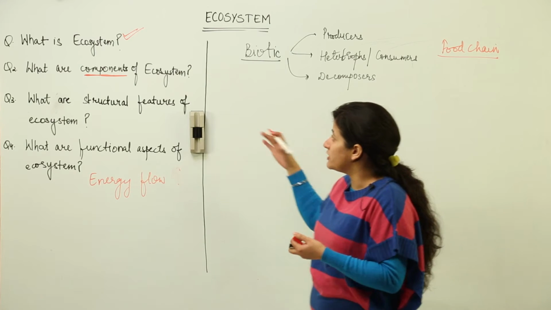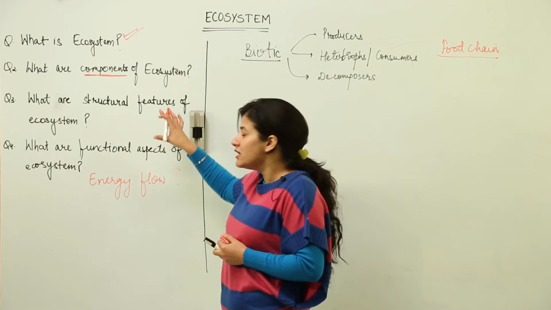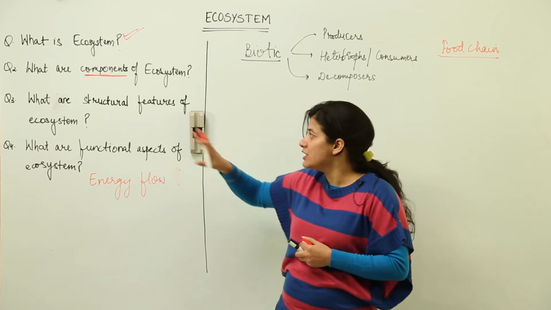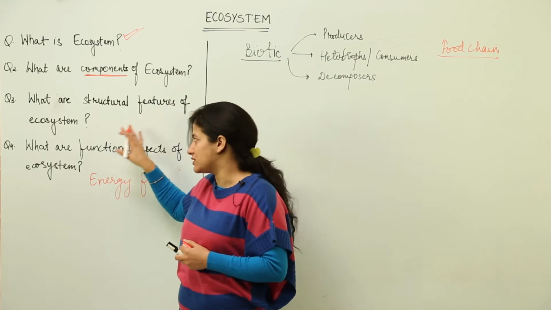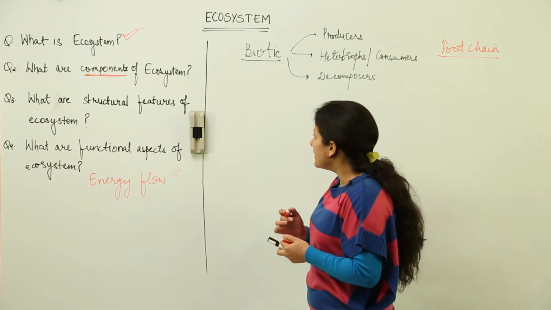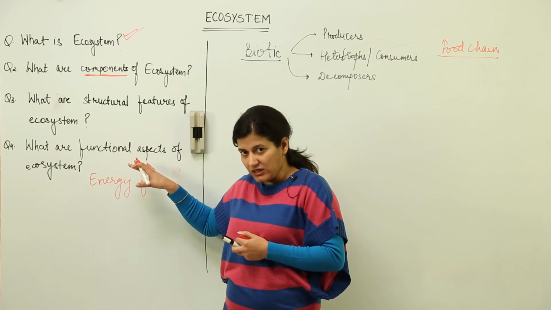There is a lot of repetition that I am doing in ecosystem, but you need to get clear how it is the functional unit and what are the components. Components are biotic and abiotic, we discussed. What are the structural features of ecosystem? When I say that I am looking for structural features of ecosystem, I am talking about the various ways in which I can study the ecosystem.